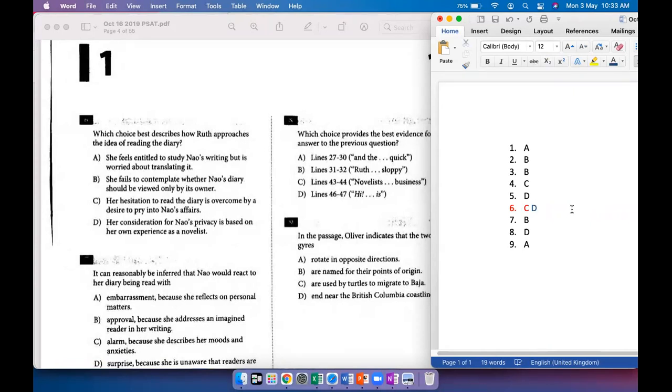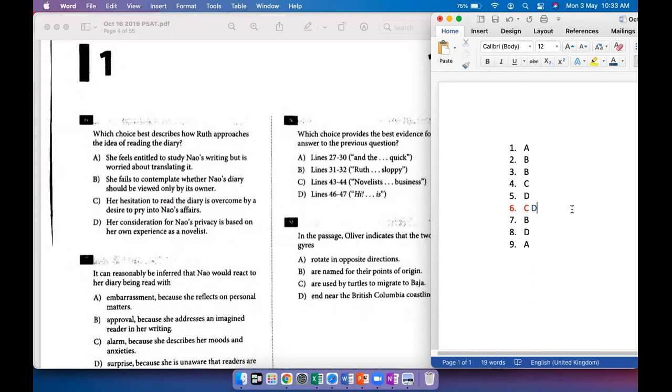Now, D, I think the thing is that it's a more broad answer, and we know that she was worried about Now's privacy. She was considering it because of her own experience as a novelist. And even though it finally led her to read what the diary said, and novelists do get into other people's lives and heads, I think D is conveying that relationship, not necessarily how that relationship turned out, but the fact that there was a relationship between her decision to read, her consideration, and her experience as a novelist.